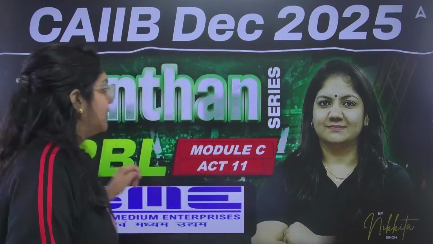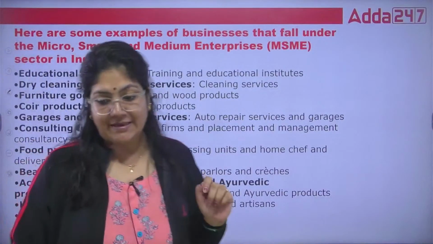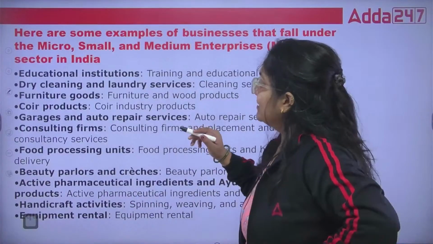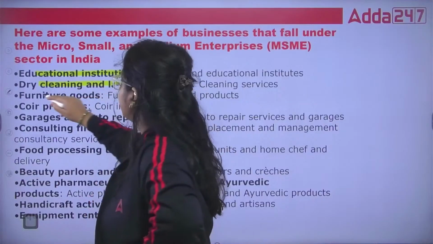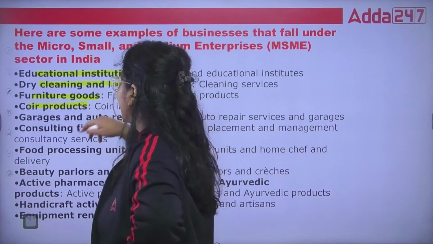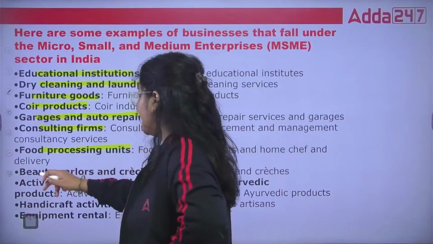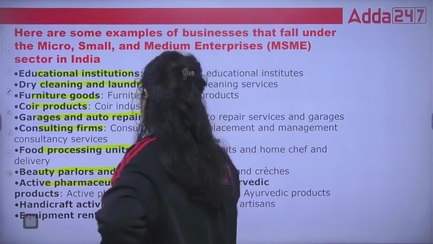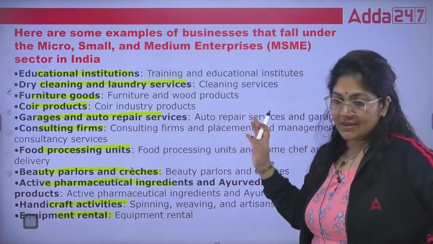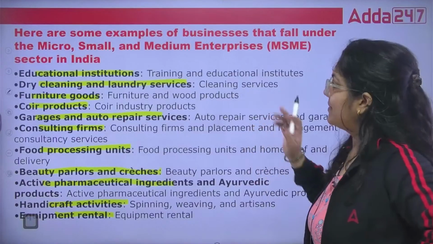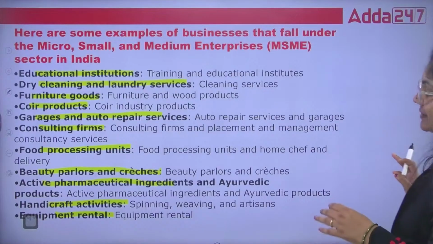First of all, you can see the examples under this act, the examples that come under the MSME: educational institution, dry cleaning and laundry services, furniture goods, coir products, garage and auto repair, consulting firm, food processing unit, beauty parlor and crèches, active pharmaceutical ingredients, handicraft activities and equipment rental. So these are small businesses.